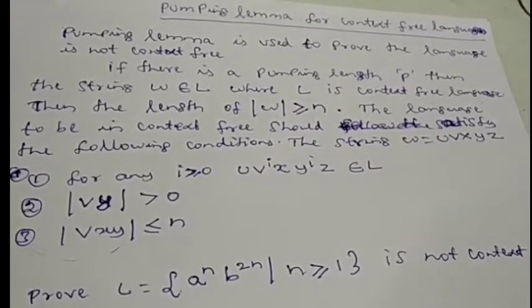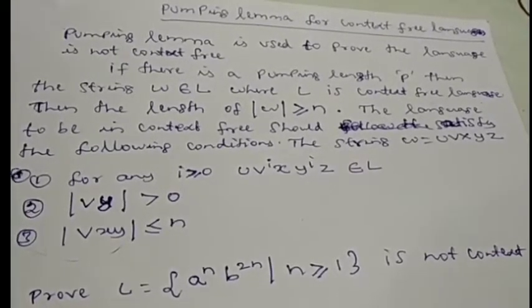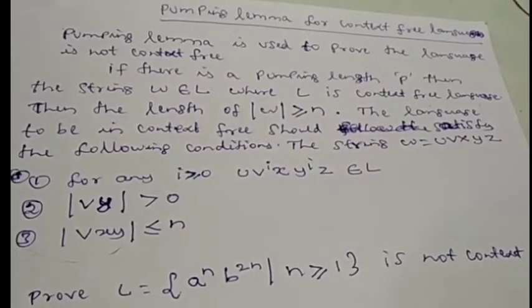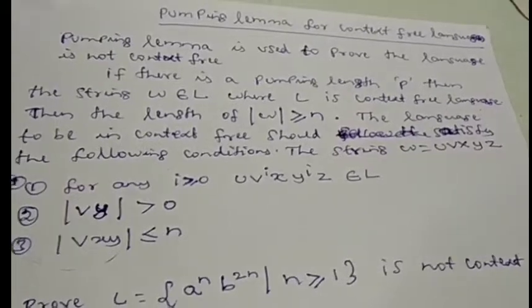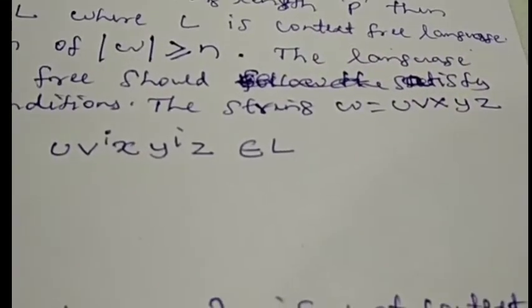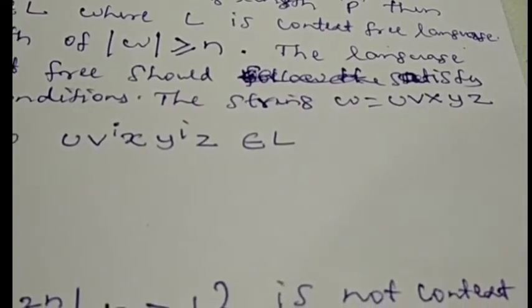we call it context free. To prove that the language is context free, we should follow 3 rules. First, we have to split up the string into 5 different components. So, for example, the string W is split into U, V, X, Y and Z. So 5 components it will be split into.